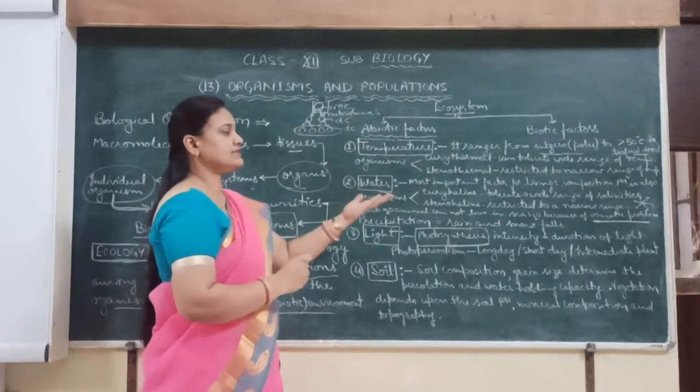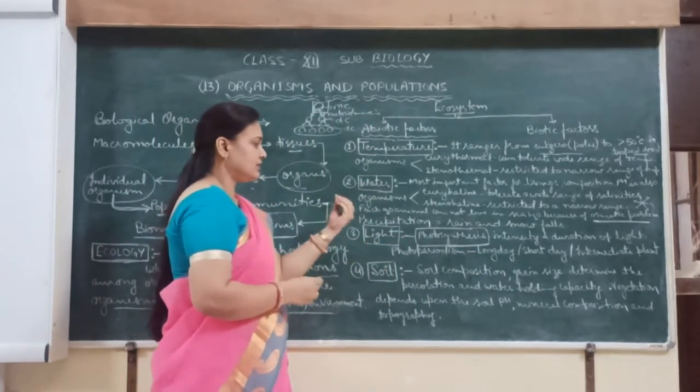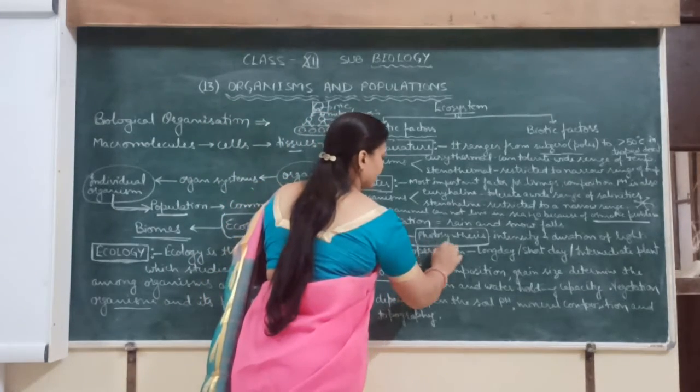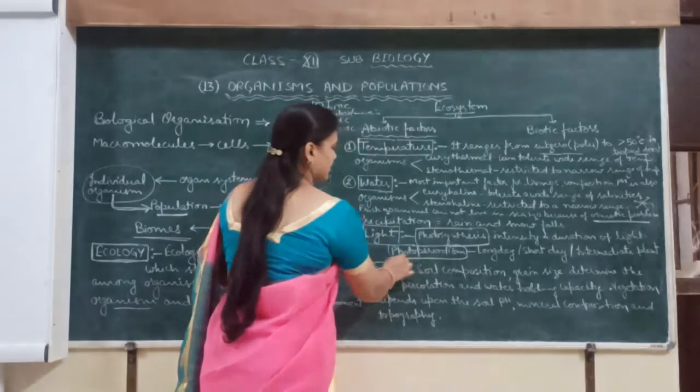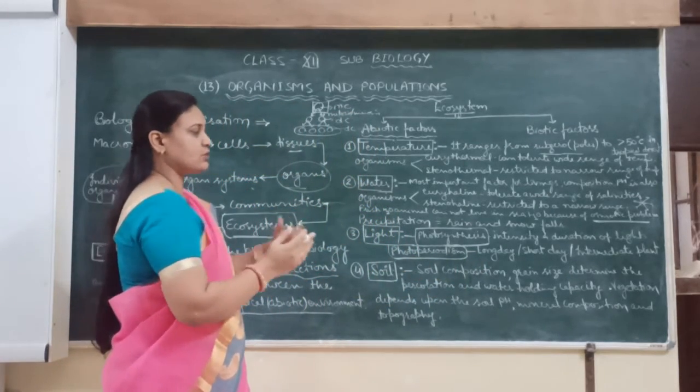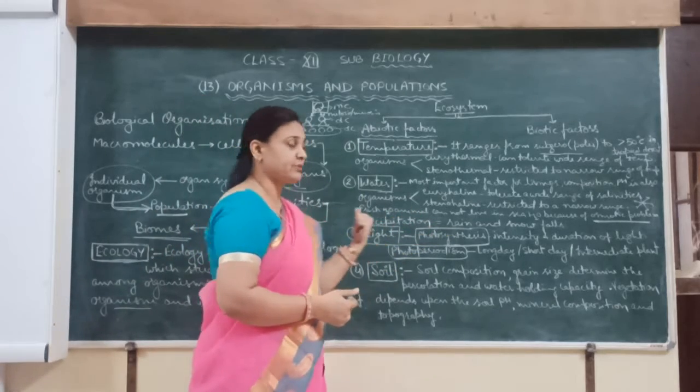According to the intensity and duration of light, this is known as the photoperiod, and according to photoperiodism, plants may be of three types: long day plant, short day plant and intermediate plant.